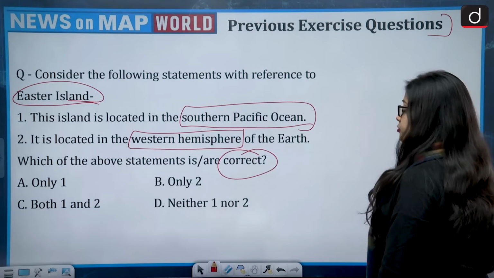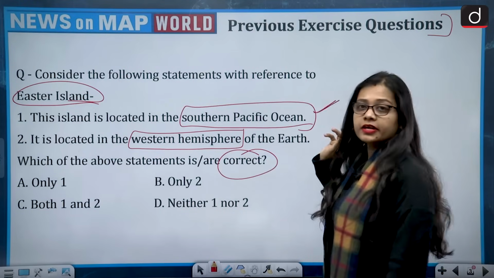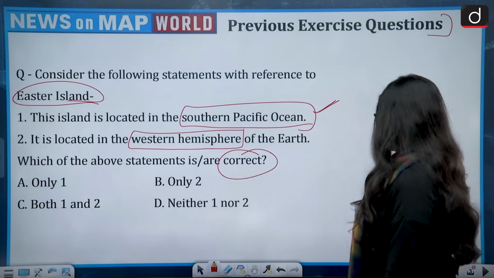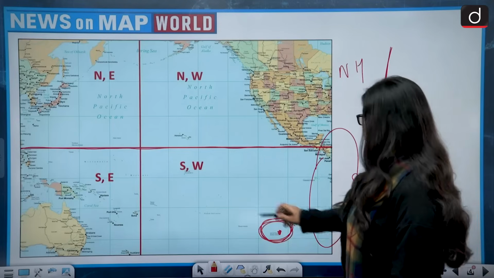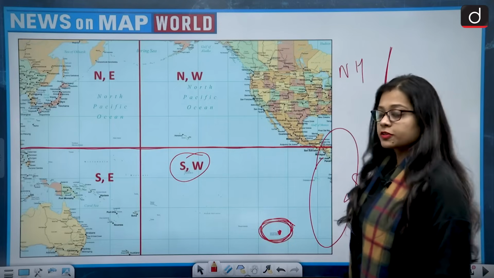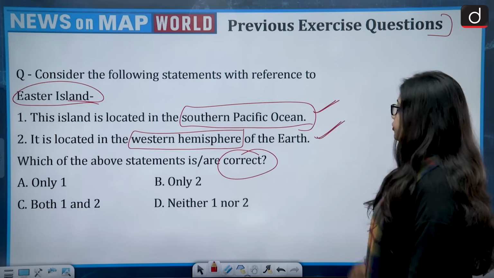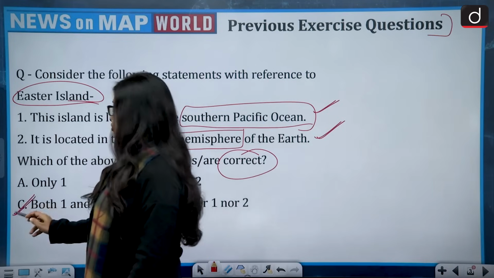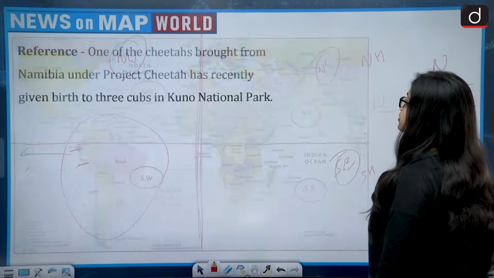So let's get back. The island is located in the South Pacific Ocean, so this is correct. Second, it is located in the western hemisphere of the world. So this is also correct, that it is located in the western hemisphere. So this is also correct. When we have to talk about the correct statement, the correct answer is both 1 and 2. That is option C. Now moving on to today's session.